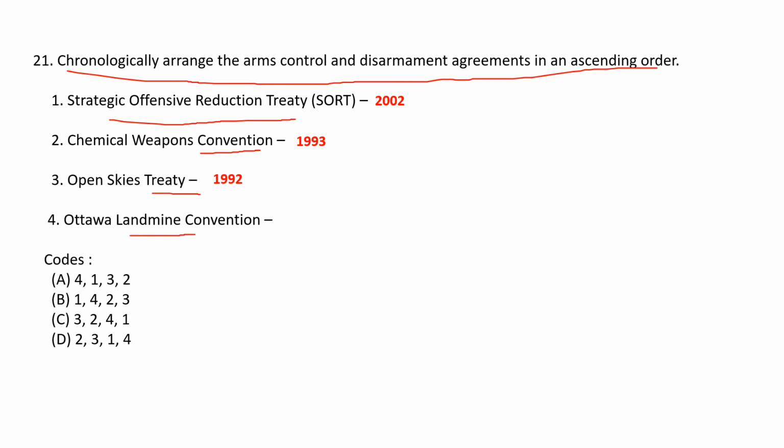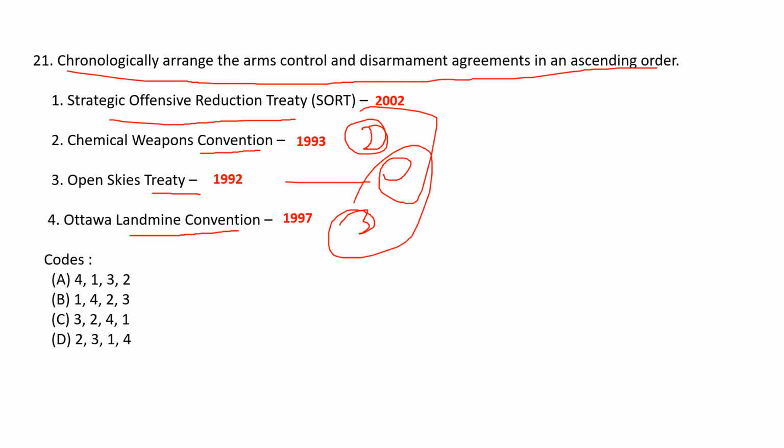Ottawa Landmine Convention, 1997. So what is the correct sequence here? The correct sequence is 3, 2, 4, then 1. And the correct option is C option.